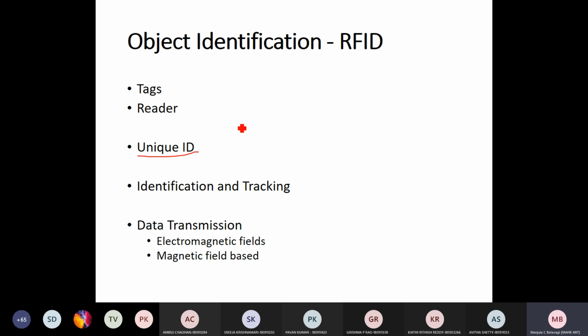So then how are the tags classified? Last class you have learnt about this classification of RFID tags. What are the different categories of RFID tags? I'll give the hint. There are 3 types.